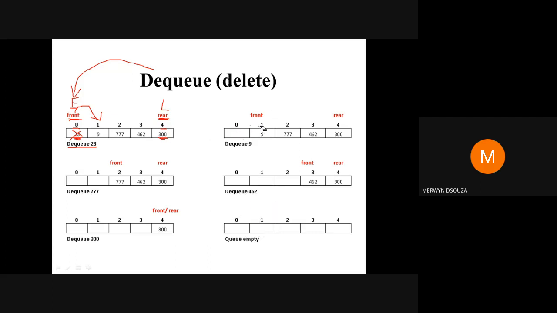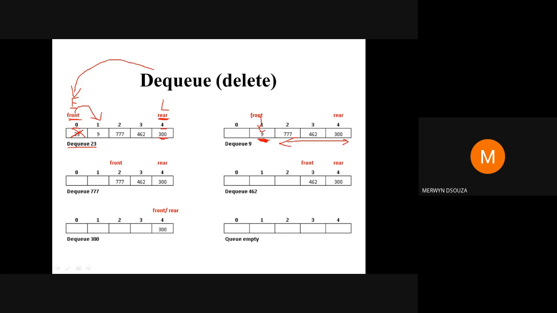After you have deleted this 23, the new first element in your queue is 9. This 9 was inserted before all these other elements, so front should be pointing to 9.